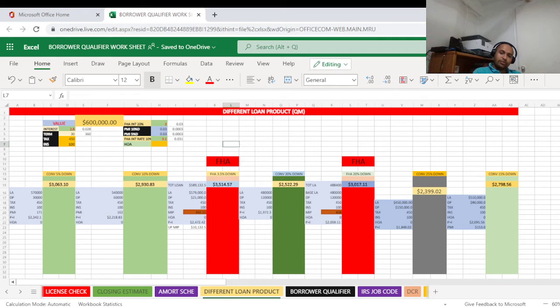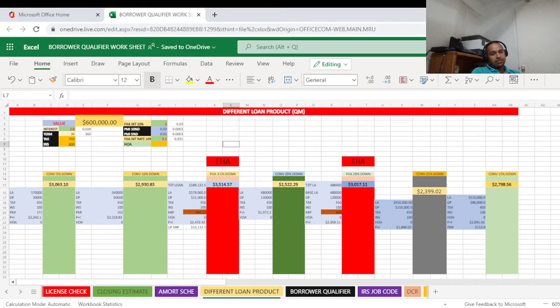So you don't have to pay anything from your pocket. But remember, in that case, the property must be a big building, like a three-level building, where on one level you can stay, on another level you can rent, and the downstairs, I mean the basement, you can get something else. So that is the whole scenario about the conversion at 20% down.